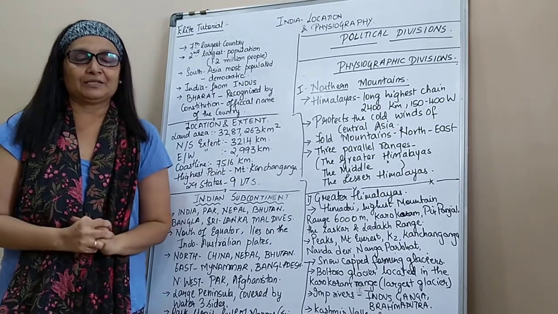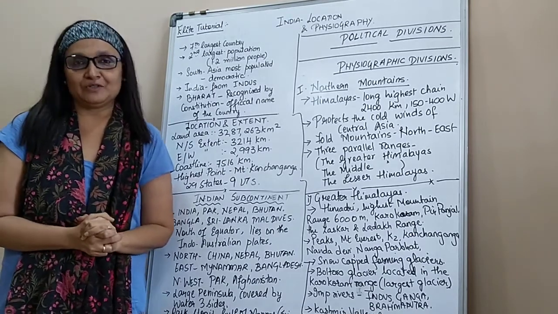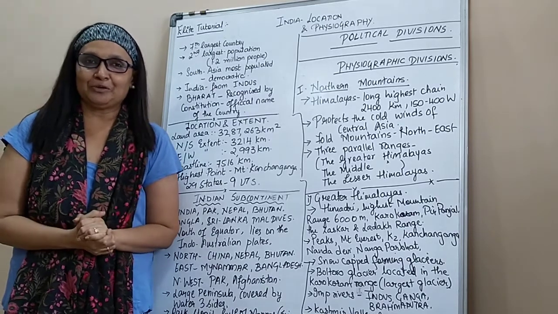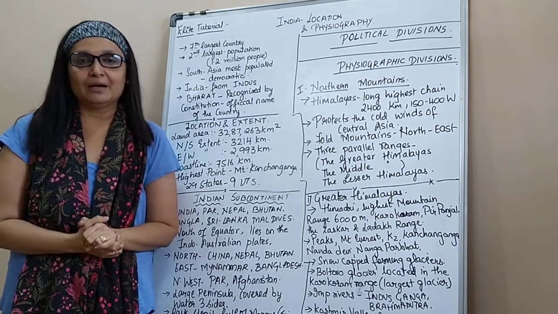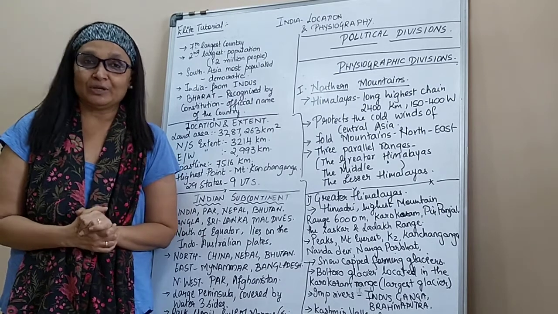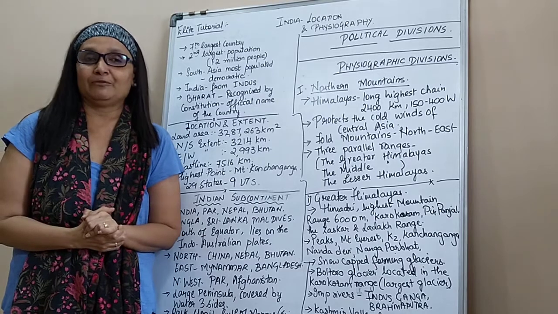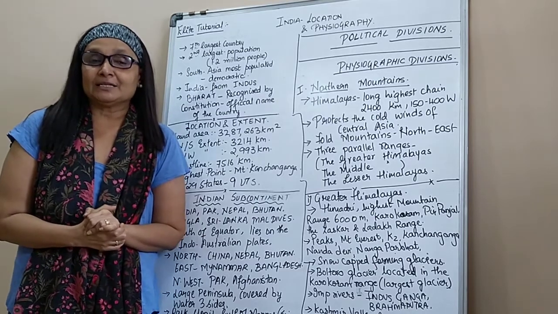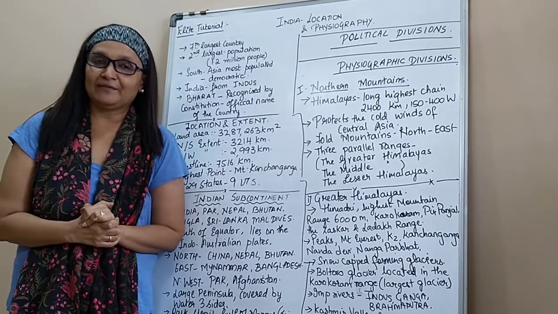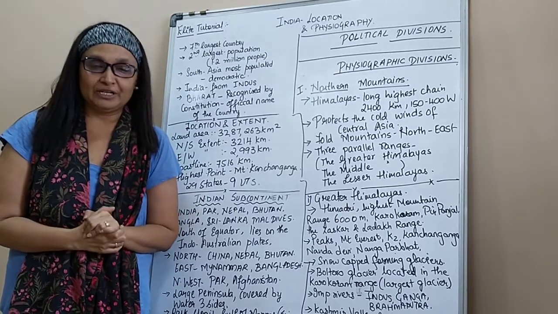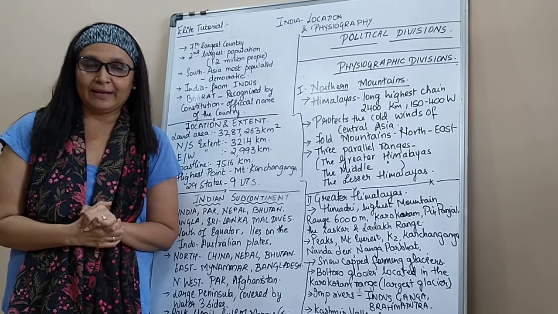So today we will start with the geography chapter, and the name of the chapter is India, Location and Physiography. If we are going to talk about India, we have a lot to speak, because we are going to understand not only its location, but we have beautiful mountains, which are called the Himalayas, your Northern Mountains. Then you have the Northern Plains, we have the Deccan Plateau, we have the coastal regions, and we have islands.